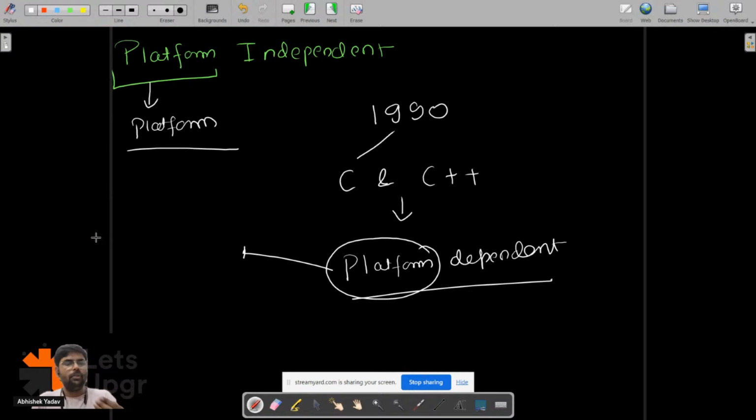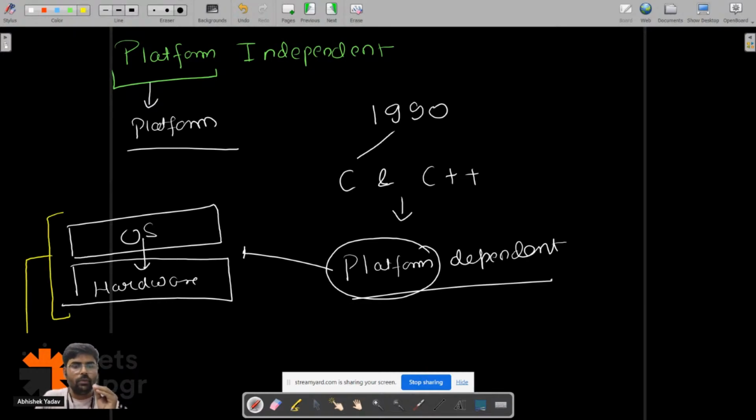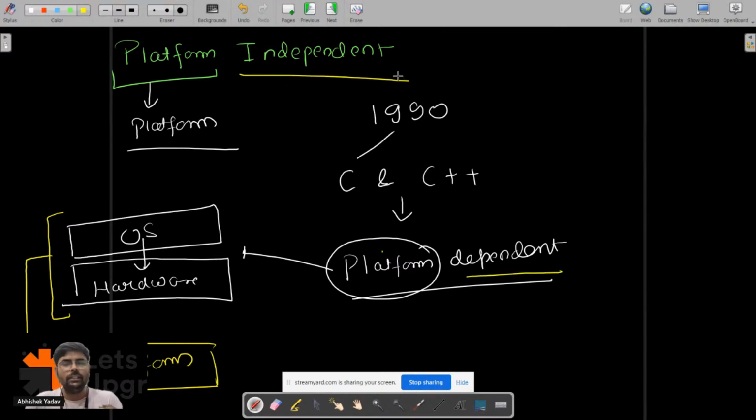You have laptops, you have PCs at your home. So what is a platform? You have the hardware, and on top of the hardware you have the operating system that manages your hardware. These two combined make up the platform. So we got the meaning of platform, right, everyone? Platform is clear. So now, what is platform dependent and what is platform independent?